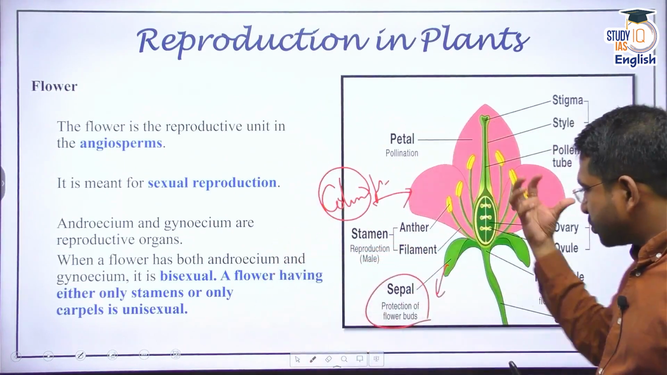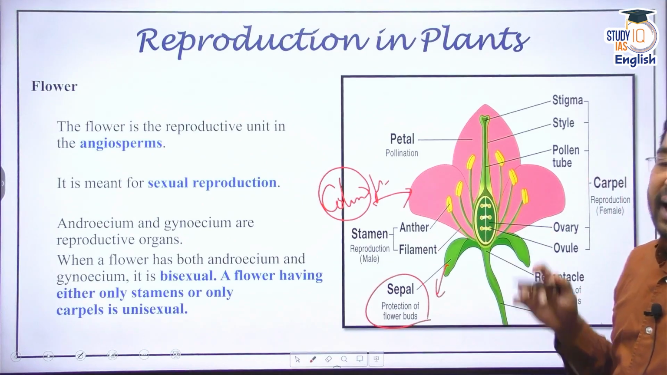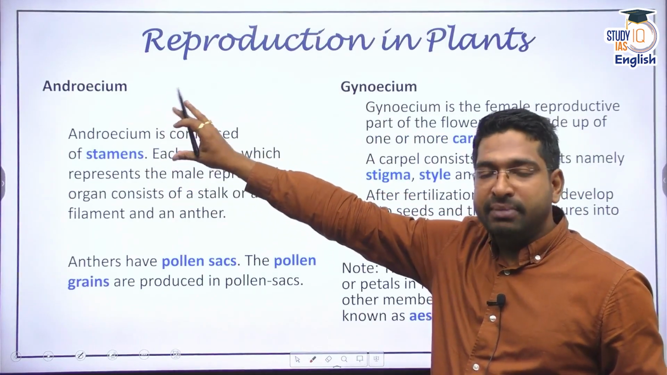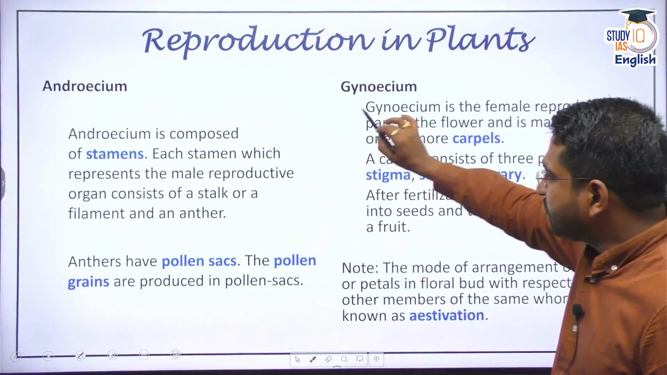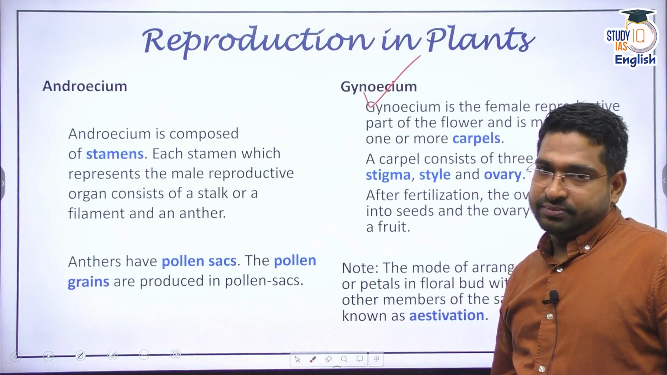And among those petals, you will find the androecium and gynecium. Androecium is the male reproductive part in a flower, and gynecium is the female reproductive part in a flower. All right.